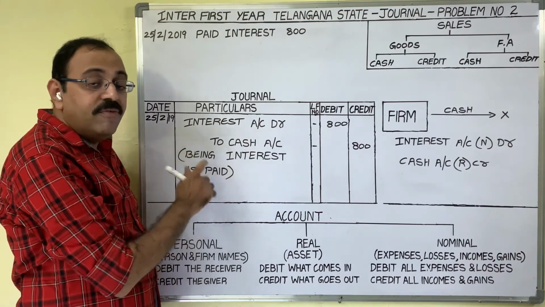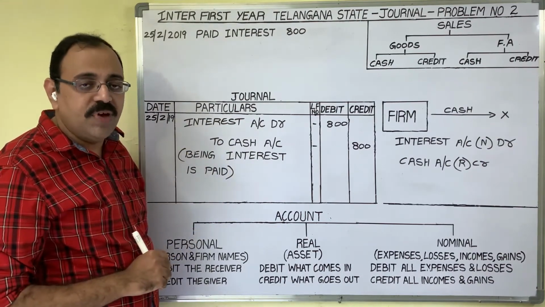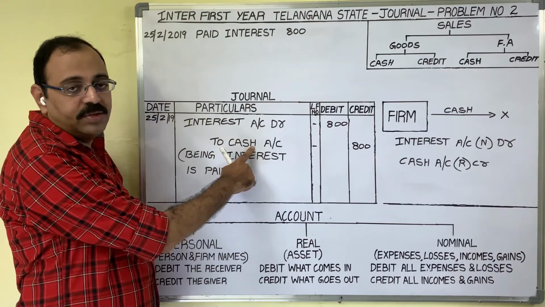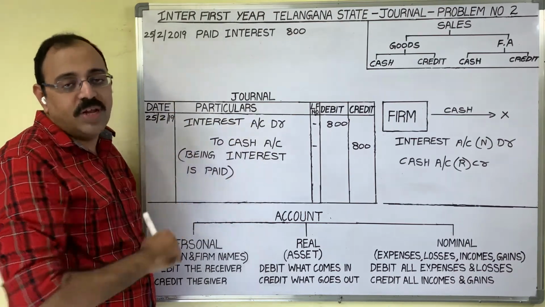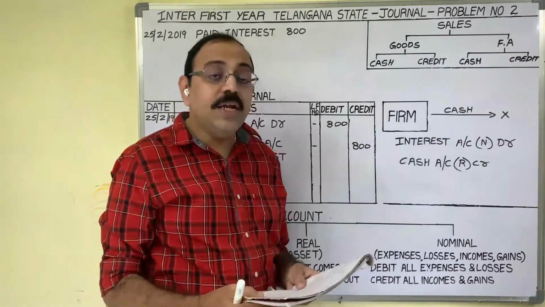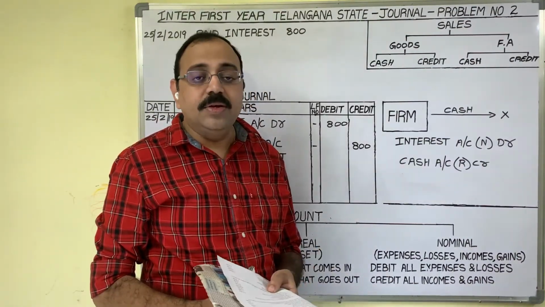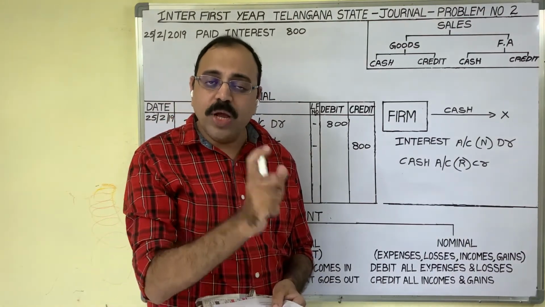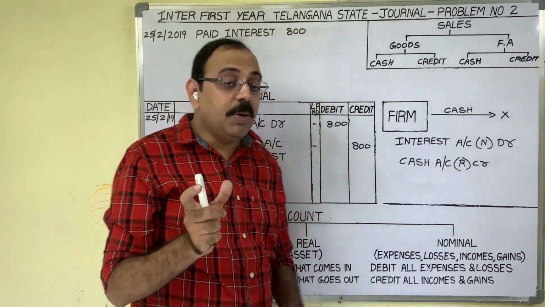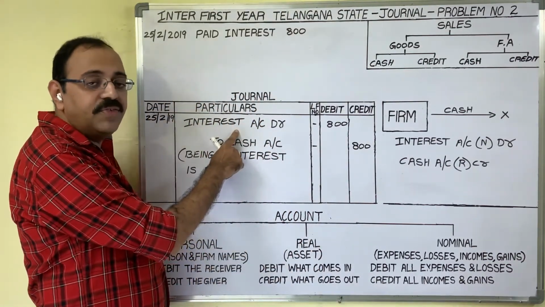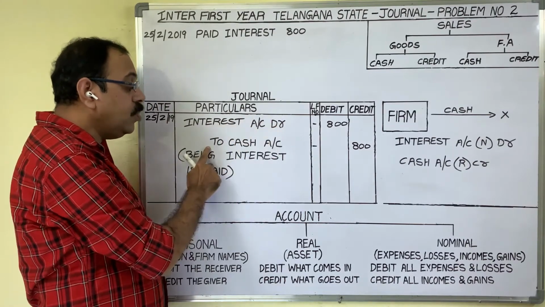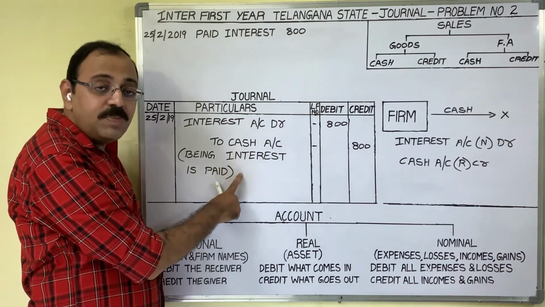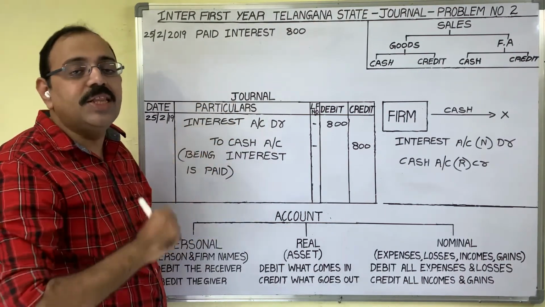Always you remember, whenever expenditure related transaction is given, expenditure name should be debited and the cash is to be credited. Another expenditure transaction is also given in this question. Let us see that. 30 date. Paid salary. Firm paid salary to employee. Cash is going. This is also an expenditure to the firm. Expenditure name is salary. Then entry is salary account debtor to cash account. Being salary is paid.